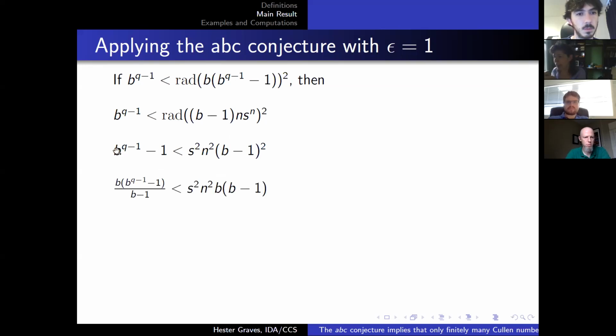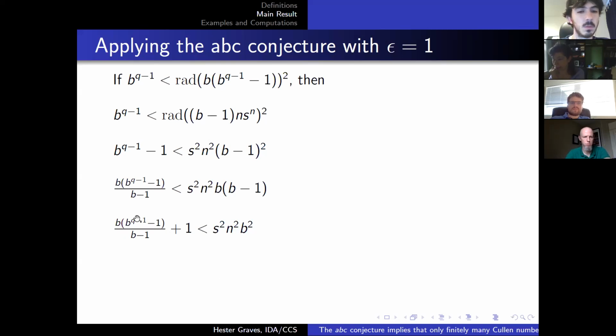But if we divide both sides by b minus 1 and multiply by b, our left-hand side suddenly looks very familiar. If we add 1 to the left-hand side, the inequality is preserved if we add the much larger number, s squared n squared b, to the right-hand side, which gives us this inequality.